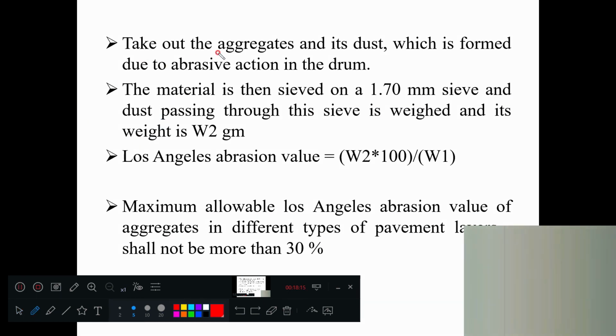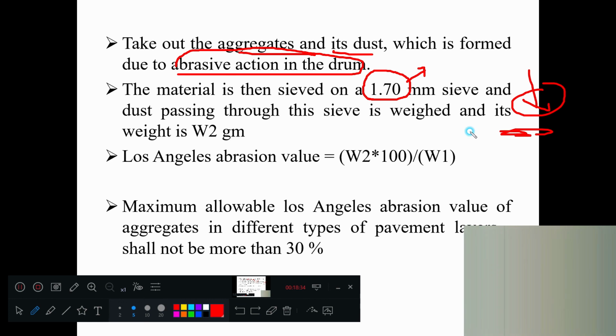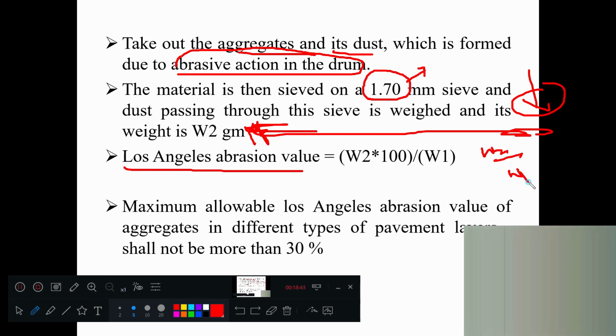After that, take out the aggregates and the dust, which is formed due to what action? Abrasive action inside the drum. Which sieve do you need to select for passing the dust? 1.7 mm sieve size. Whatever passes through this sieve, that weight is called W2. So the Los Angeles abrasion value is W2 divided by W1 into 100. That is what we call the LA value.